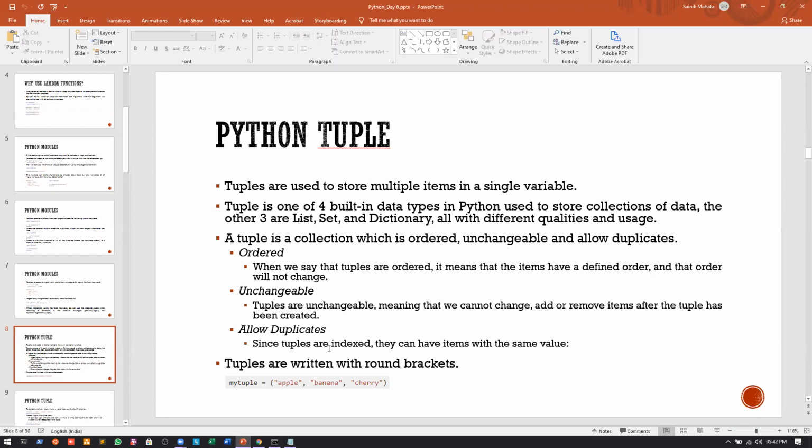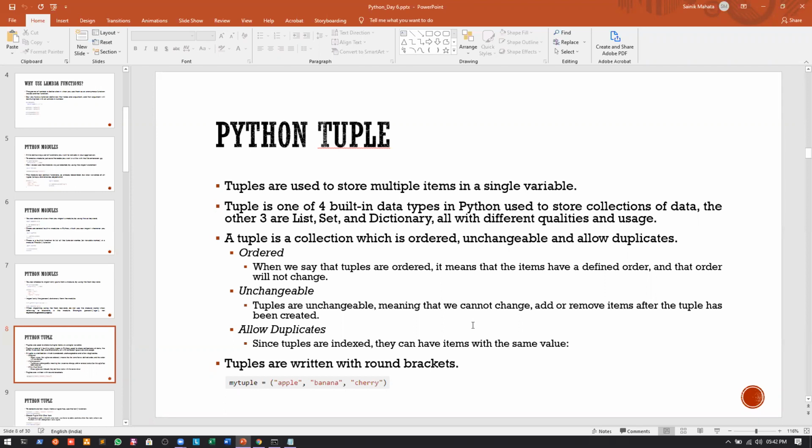And tuples allow for duplicates. Since tuples are indexed, they can have items with the same value. Whenever we say index, it means we can call certain elements by the index, and since we have indexes, we can have duplicate values as well.